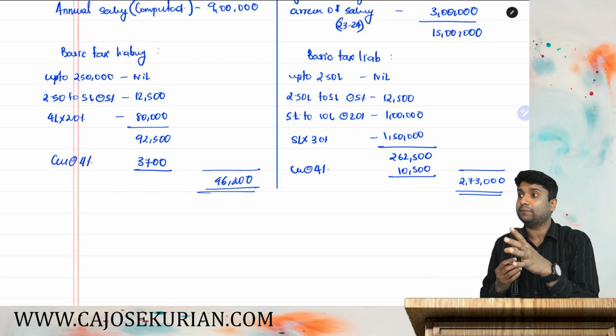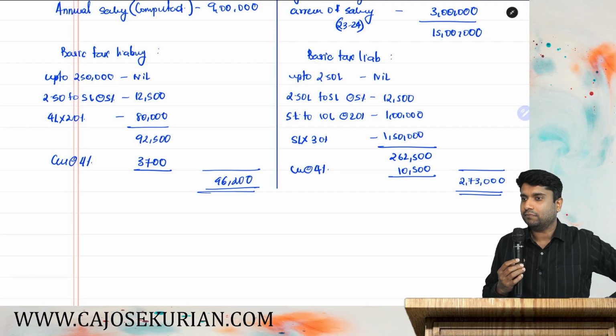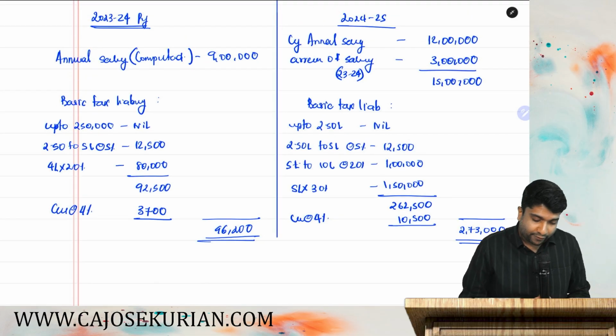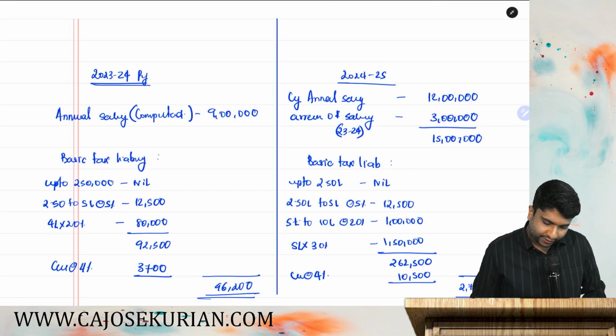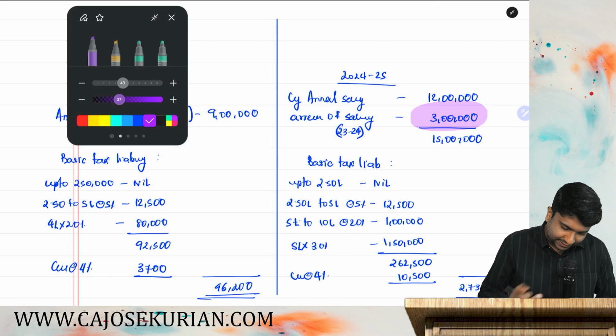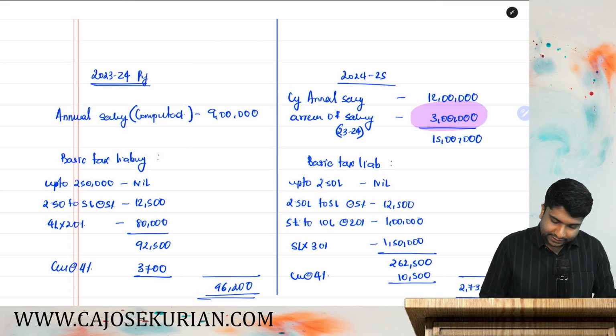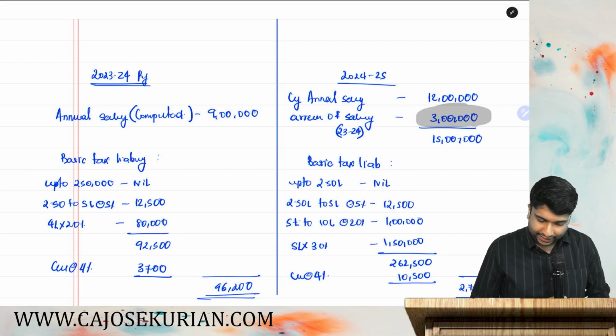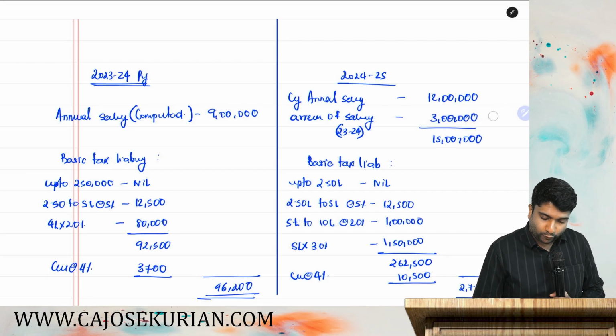That became taxable under the 30% slab. Yes or no? If he would have received this 3 lakh in last year itself, then what would have happened?